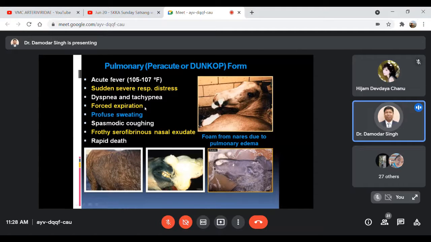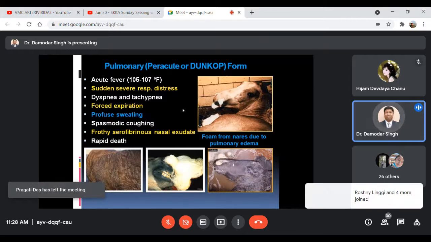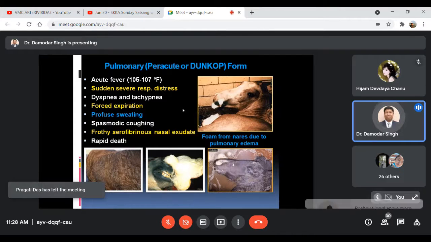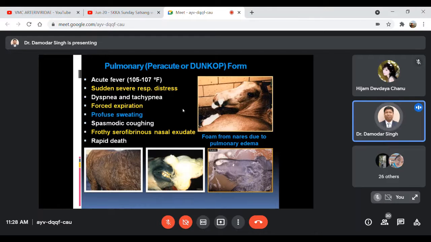We have explained the acute rise of body temperature and respiratory distress: dyspnea, tachypnea, forceful expiration, profuse sweating, spasmodic coughing, and frothy serofibrinous nasal discharges like this from the nostrils. Very severe frothy serofibrinous exudate used to be coming out, excessive like this, and rapid death.